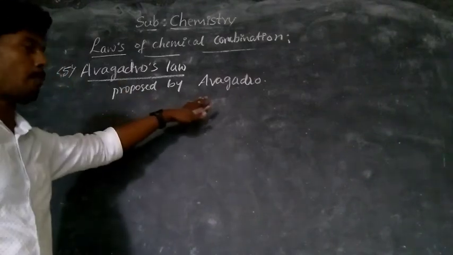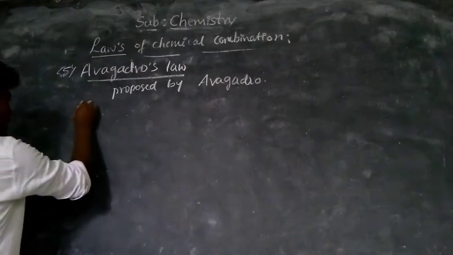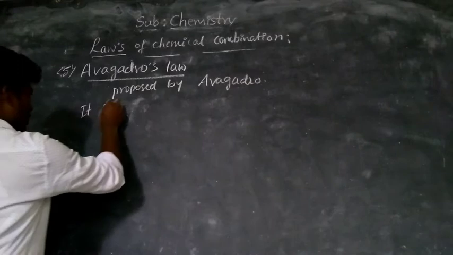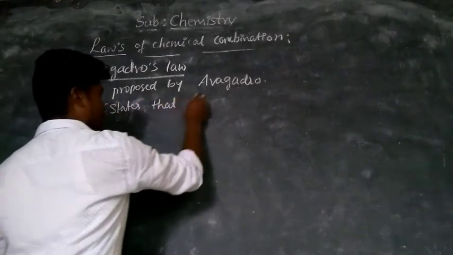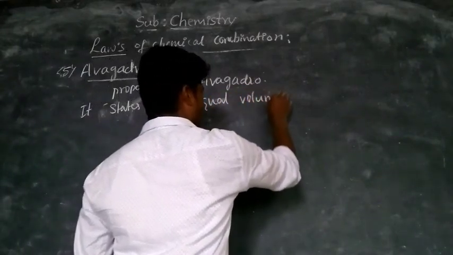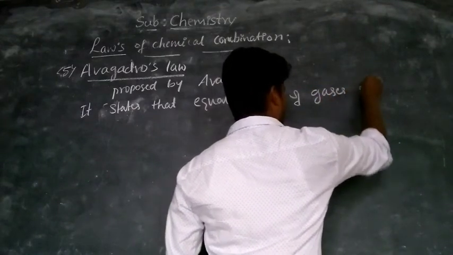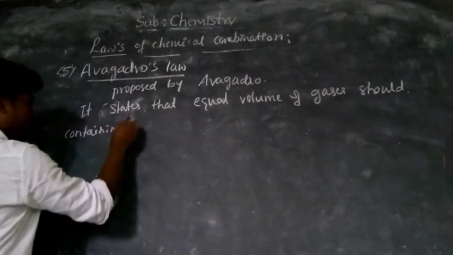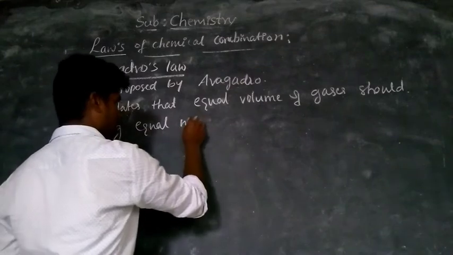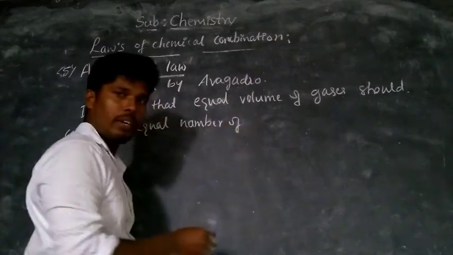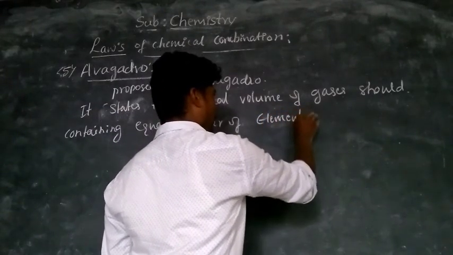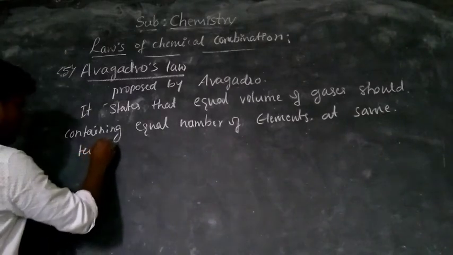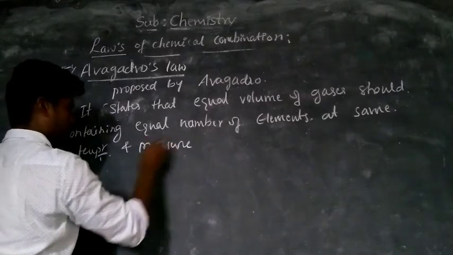Now just listen, Avogadro's law is proposed by the scientist Avogadro. It states that equal volumes of gases should contain an equal number of molecules at the same temperature and pressure.